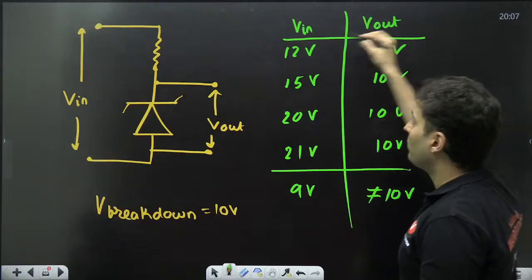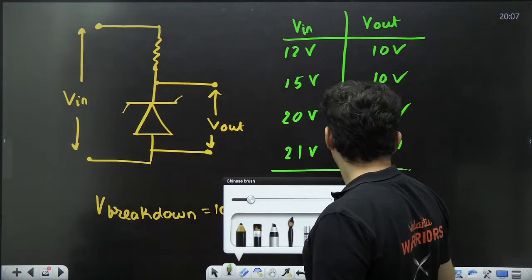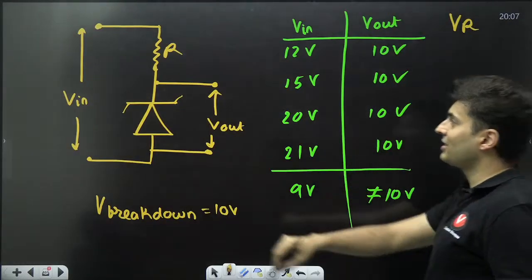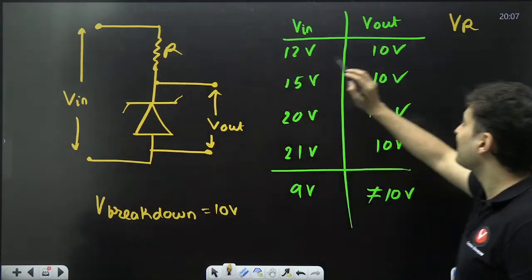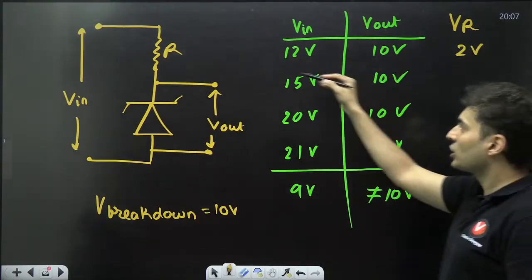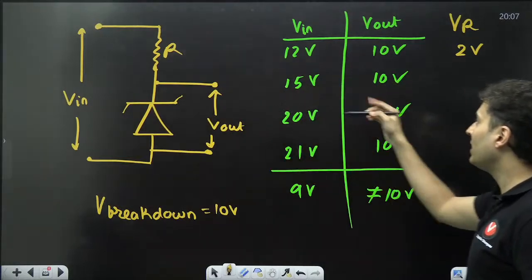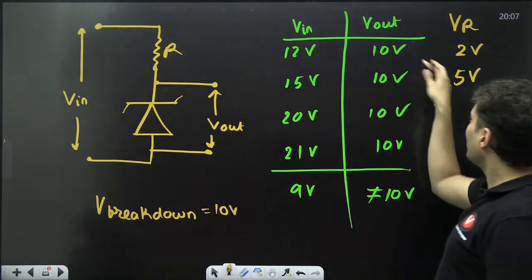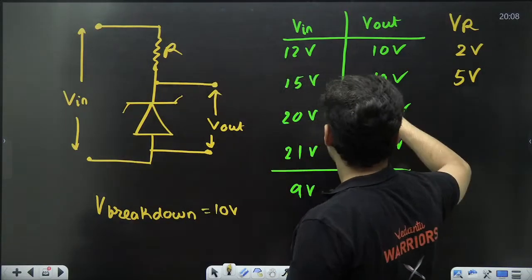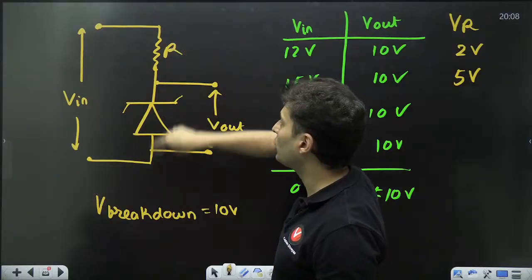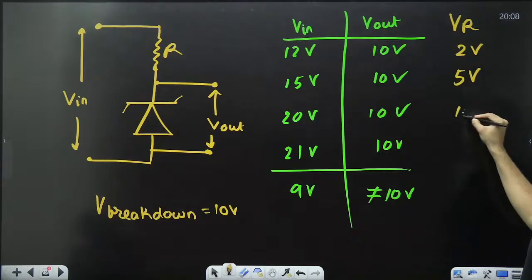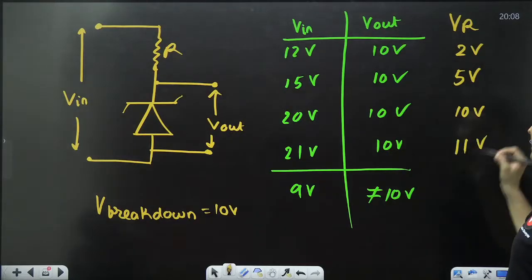Well, if I write on the other side, the voltage across the resistance, the difference will be given over here. So 12 minus 10, 2 volts. You will get a 2 volt drop here. 15 minus 10, a 5 volt drop here. So 10 plus 2, 10 volts here, 2 volts here. 15 total: 10 over here, 5 over here. If the total is 20, then 10 and 10 volts. 21 means 10 and 11 volts.